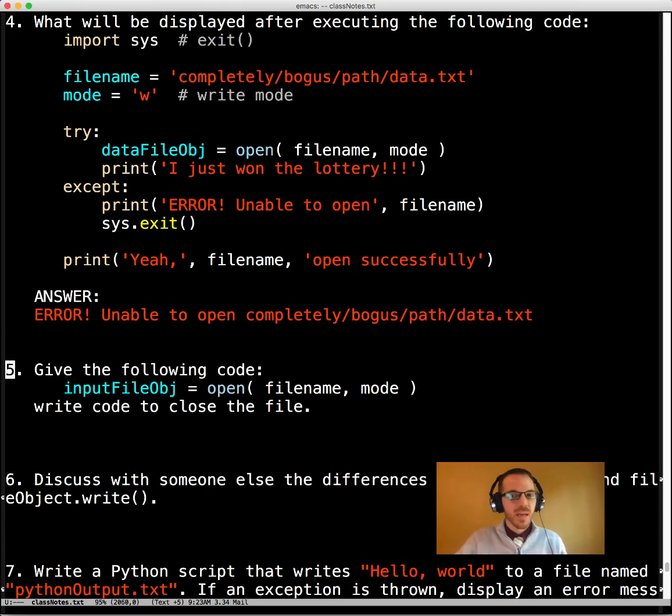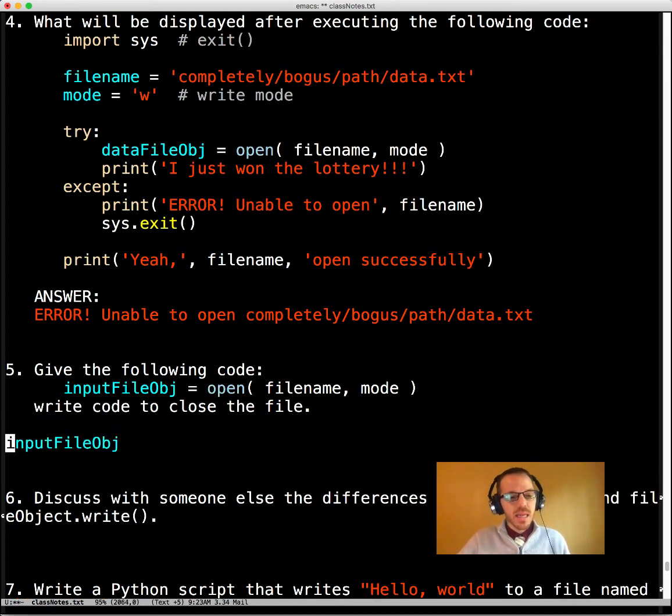Okay? Any questions? So, okay, if we have an open statement like this, and hopefully it's in a try block, then to write the close, and this tripped me up just a little bit when I was learning Python, is that the open is a built-in function, but we need to know which file to close.